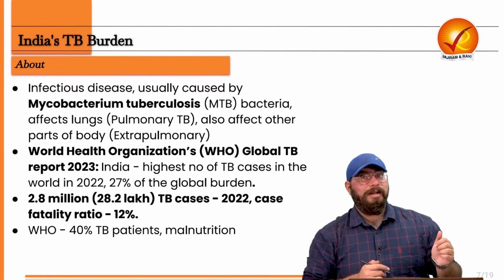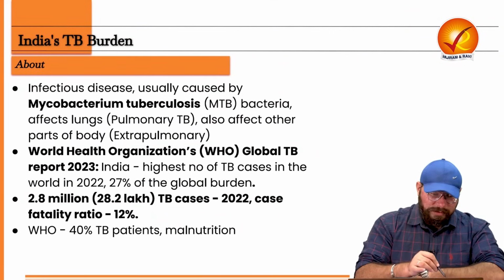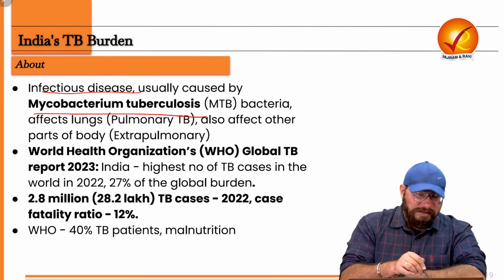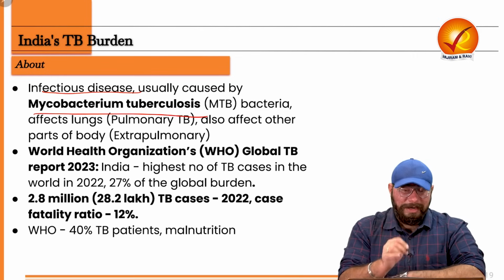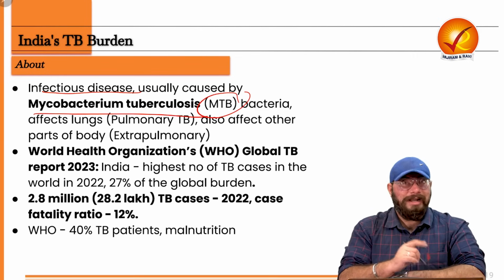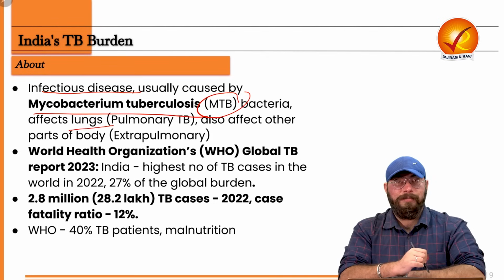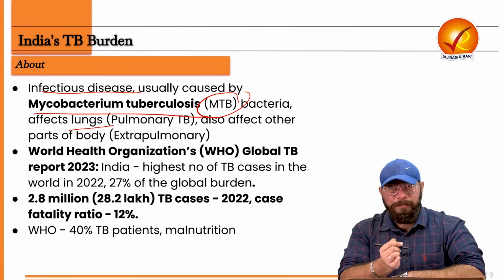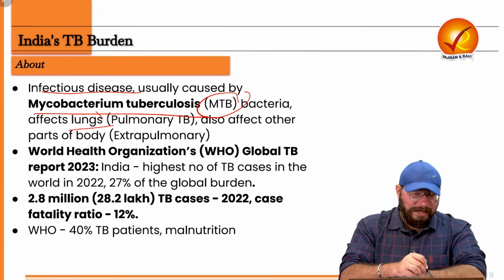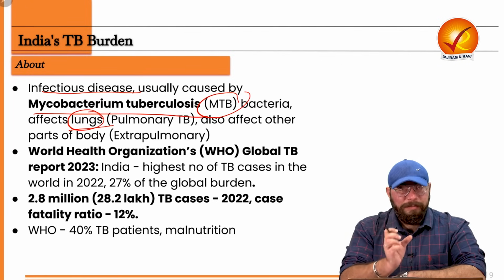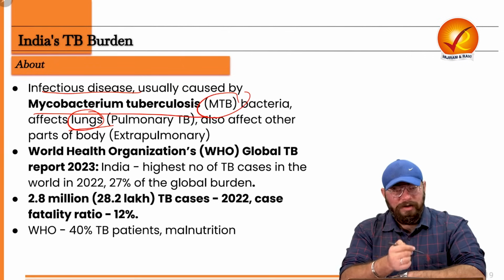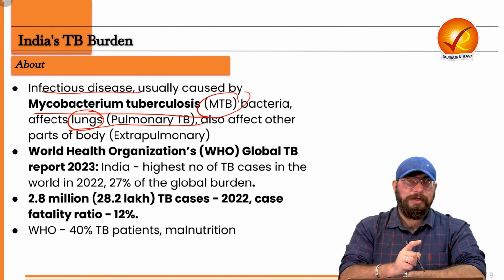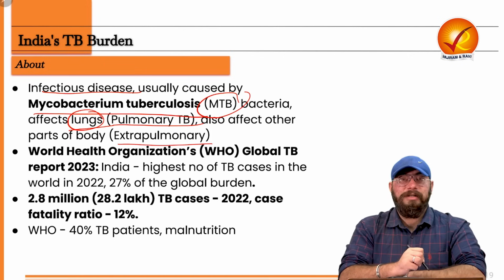Now, what is TB? We need to understand. The first question which should come to our mind is, what is this TB? So TB, first of all, is an infectious disease, and it's caused by a bacteria which you call Mycobacterium tuberculosis. So MTB is the name of the bacteria, and it affects primarily your lungs. So TB is an infectious disease caused by a bacteria, that is MTB, and primarily it's affecting which organ? That is your lungs. And if that TB bacteria, MTB bacteria, is affecting your lungs, you call it pulmonary tuberculosis. But if it's affecting other parts of our body, we call it extrapulmonary tuberculosis.